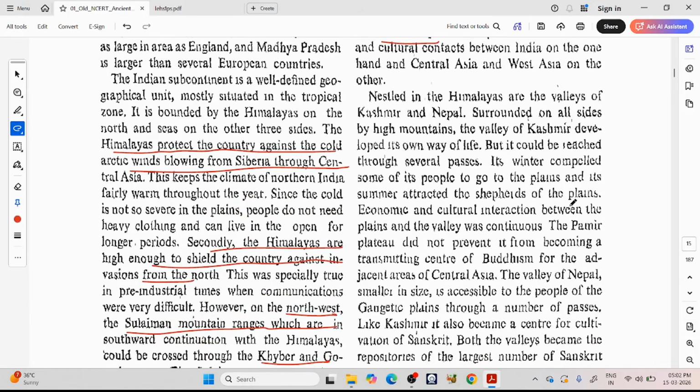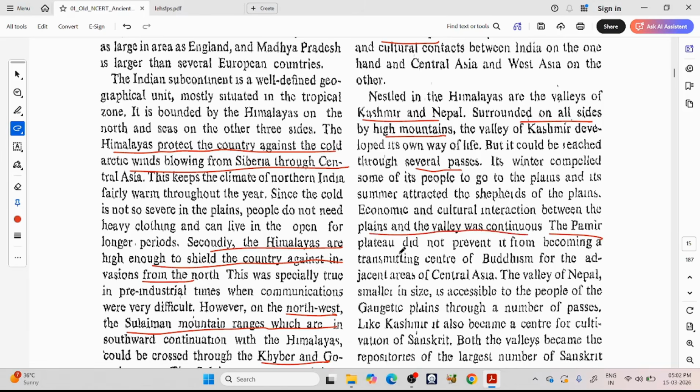Nestled in the Himalayas are the valleys of Kashmir and Nepal, surrounded on all sides by high mountains. The valley of Kashmir developed its own way of life. The valley of Kashmir is surrounded by high mountains on all sides, but it could be reached through several passes. Its winter compelled some of its people to go to the plains, and its summer attracted the shepherds of the plains. Economic and cultural interaction between the plains and the valley was continuous.